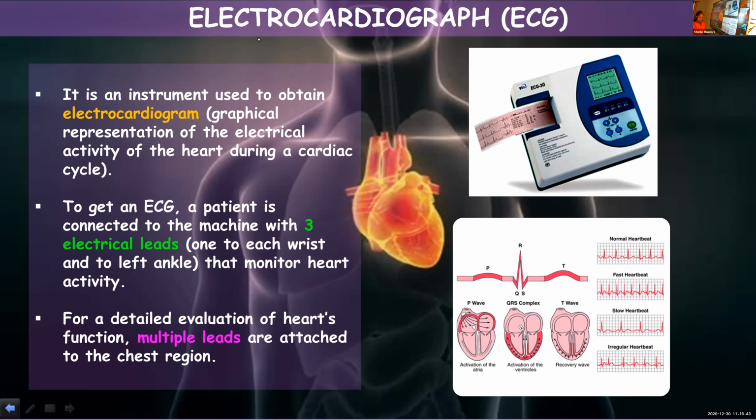Depolarization means it is during this phase that the atria will get excited and they will contract, leading to atrial systole, and that is indicated by P wave. Then the ventricles undergo depolarization, the systolic stage, they undergo contraction. That is represented by QRS complex, which is followed by repolarization of ventricles. That is indicated by T wave, where they get relaxed.